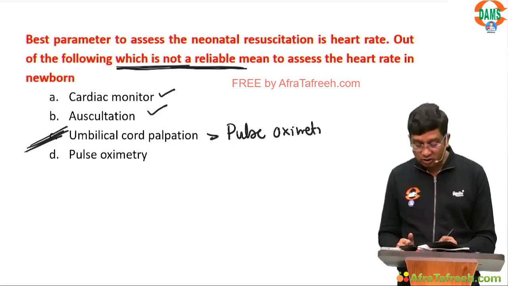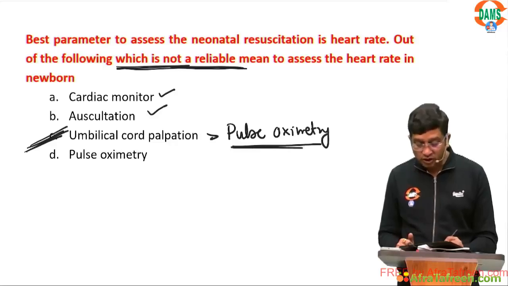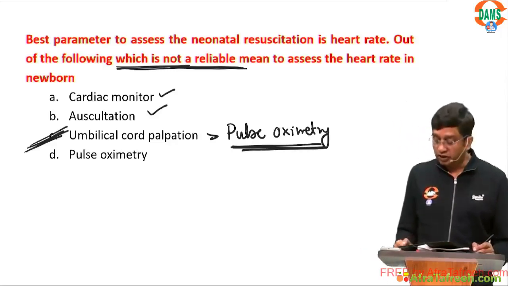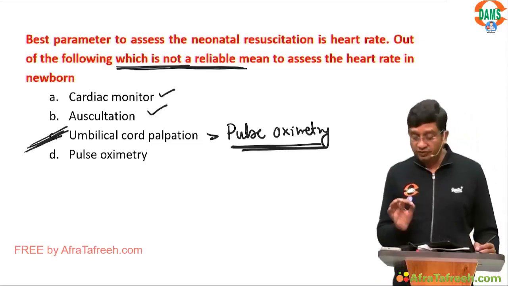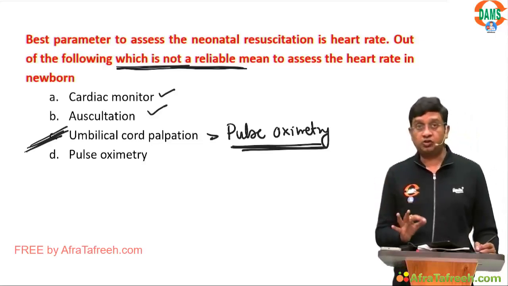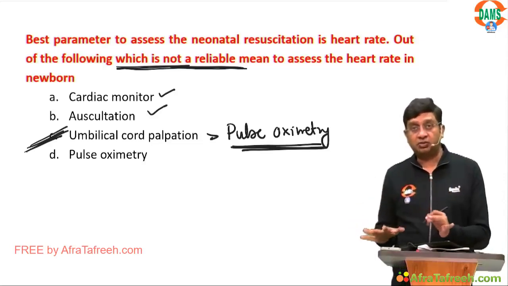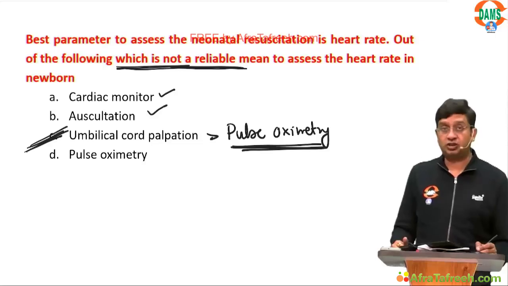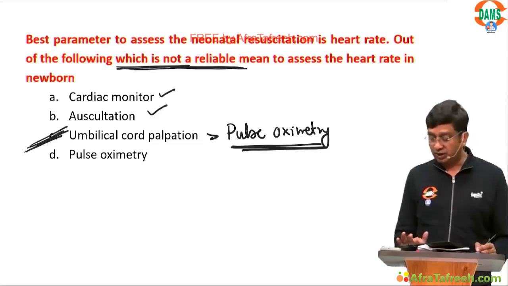This is according to the textbook of neonatal resuscitation by the American Academy of Pediatrics. It says if there is poor perfusion, your answer is pulse oximetry. But if that is not given, the answer is umbilical cord palpation.